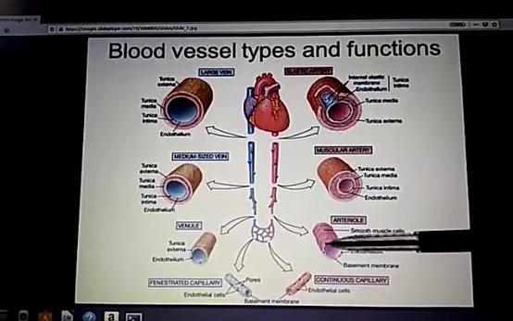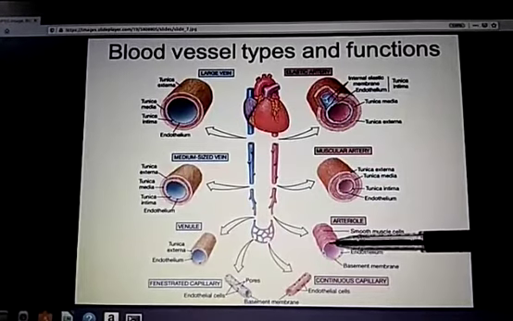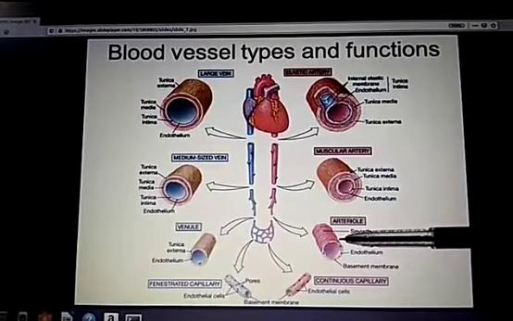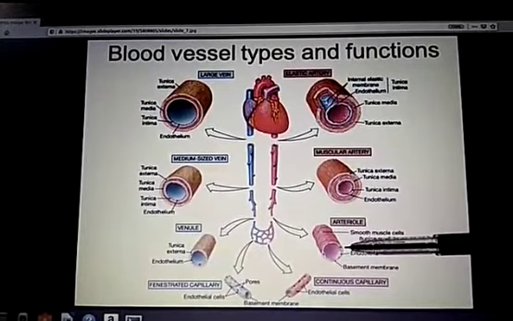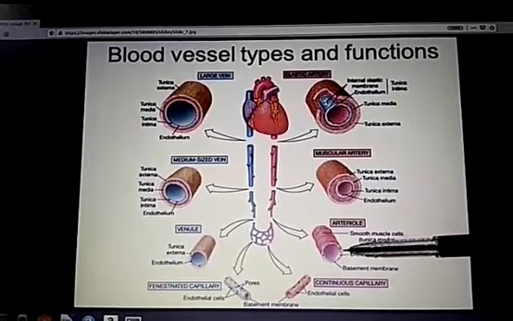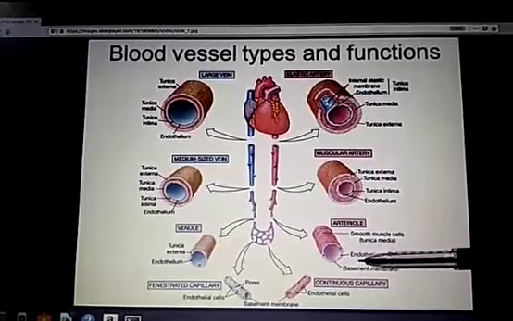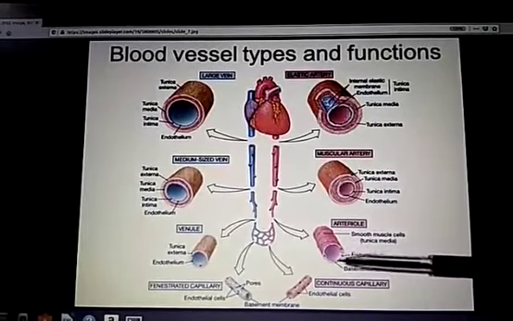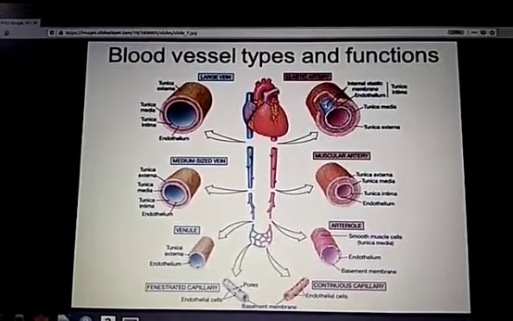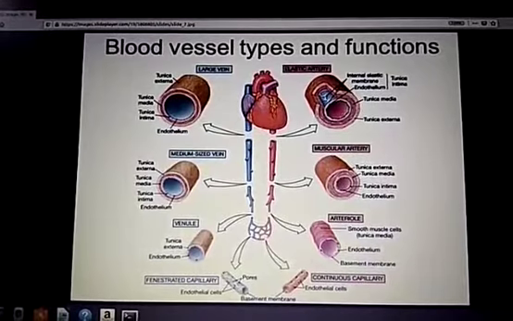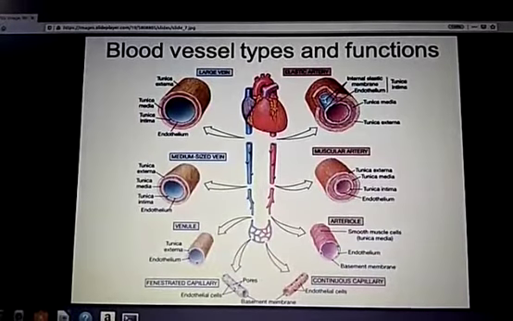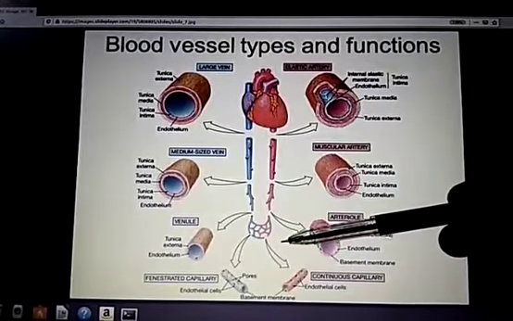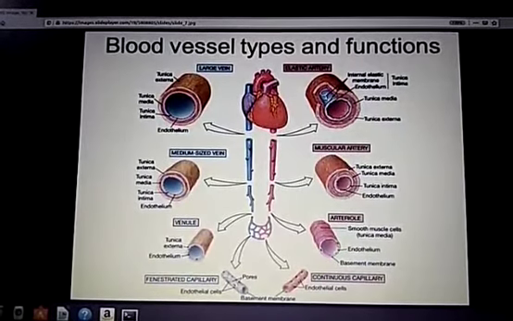Arteriole, on the other hand, is that type of artery which lacks one or two layers. It has only one or two layers, you can say, in other words also. In the figure, it is specified that it has only tunica media and the endothelium cells. So you have to keep in mind that artery is that blood vessel which carries oxygenated blood from heart to different parts of the body, and it has three layers.